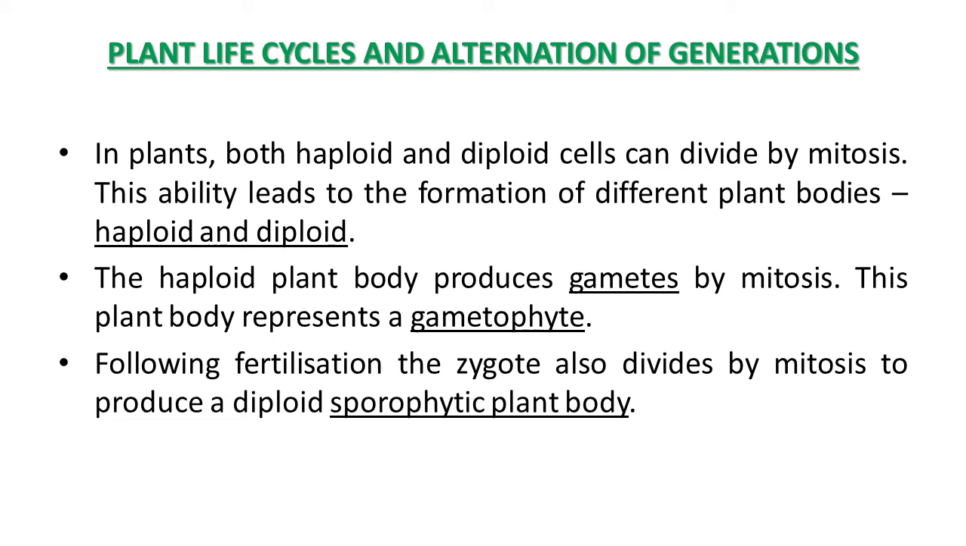as alternation of generation. In plants, both haploid and diploid cells can divide by mitosis. This ability leads to the formation of different plant bodies, haploid and diploid, in typical plants. The haploid plant body produces gametes by mitosis. This plant body represents the gametophyte, the gamete producing phase. Following fertilization, the zygote also divides by mitosis to produce a diploid sporophytic plant body. So two types of phases are observed, gametophyte phase and sporophyte phase, in the life cycle of a plant.